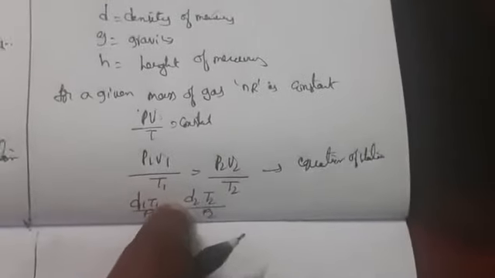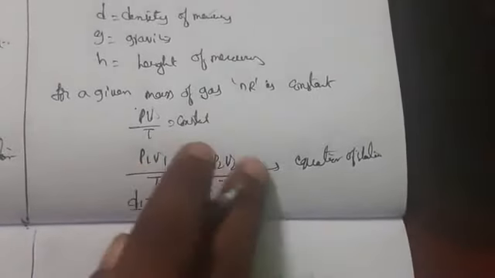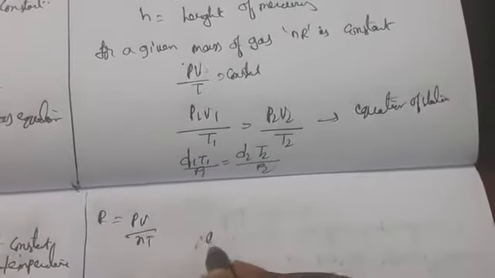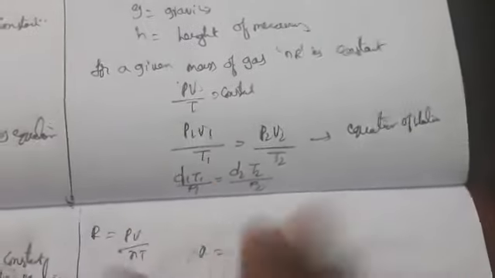So this is nothing but, for a given mass of gas where n and R are constant, what we call the equation of state. If you want to calculate R, we already have PV by nT. R is independent of the nature of the gas and the weight of the gas, and depends upon the units of expression.